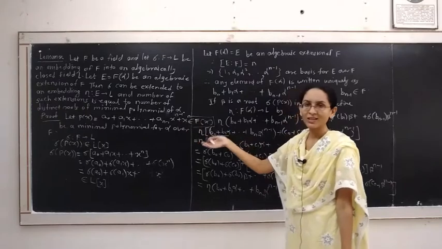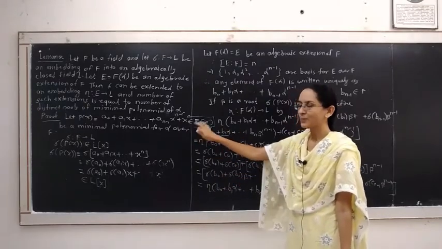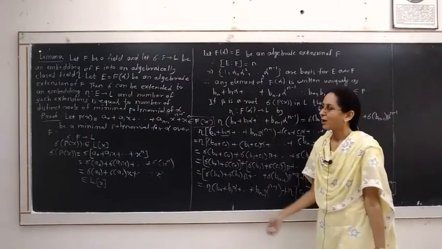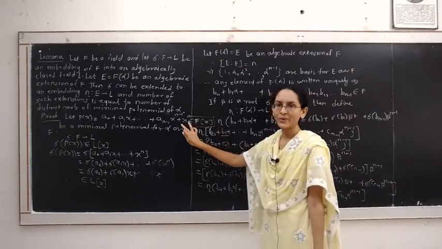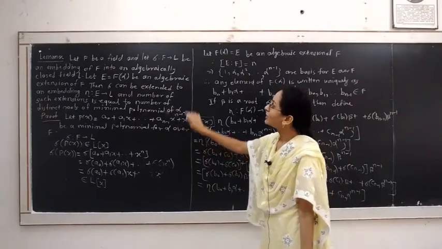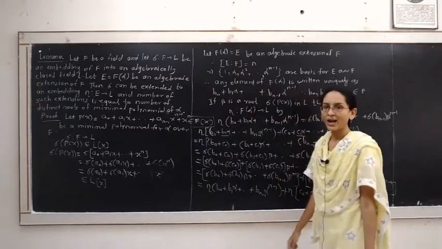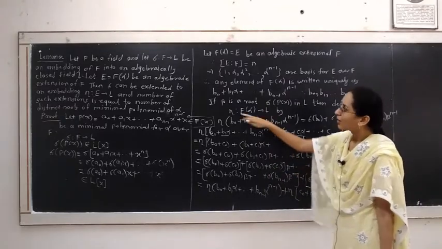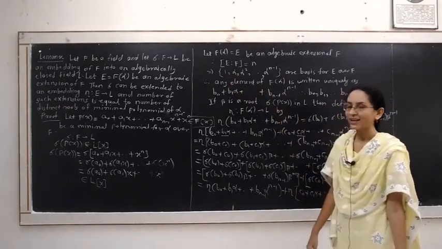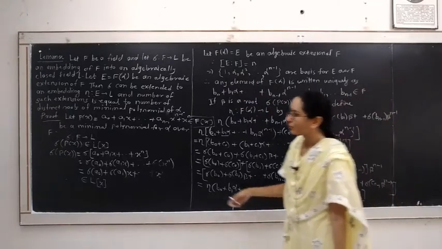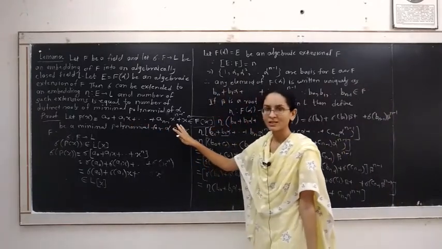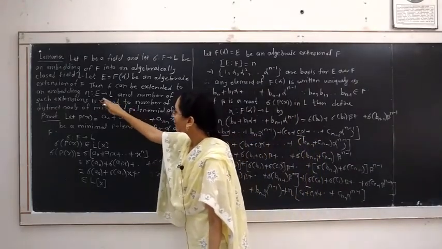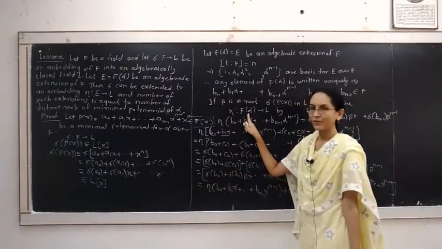By considering distinct roots of p(x), because p(x) may have some roots equal or may have distinct roots, we will form the new extension of the field F, and in the same way we will get the new embeddings of sigma, and they are exactly the number of distinct roots of the polynomial p(x). Hence, we proved the theorem, sigma from E to L. Here, E is the field F of alpha.